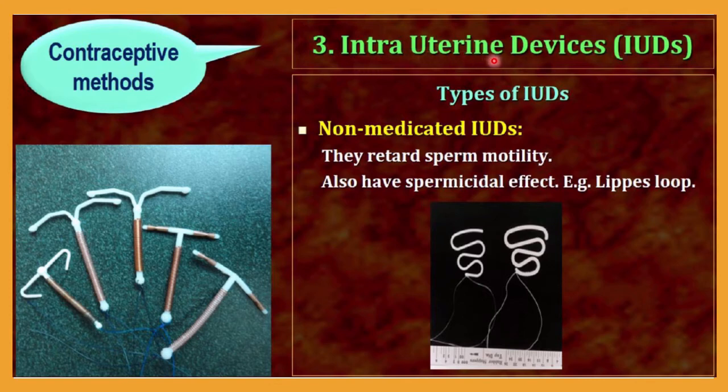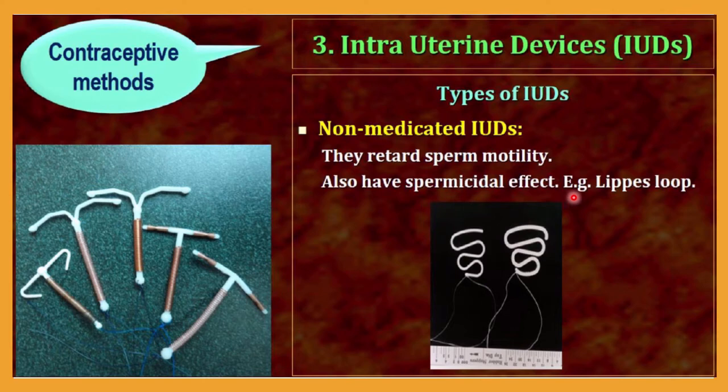This device will be kept inside the uterus. That's why it is called an intrauterine device, IUD. They retard sperm motility. You know very well sperm motility plays a very important role in fertility, and these types of devices retard or decrease sperm motility. They also have a spermicidal effect, meaning a sperm-killing effect, so sperm may be killed.